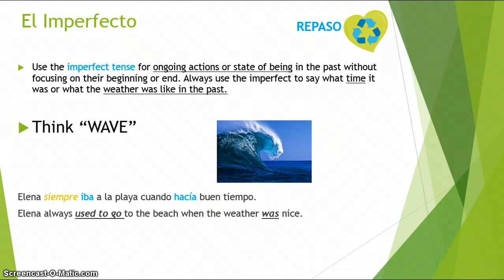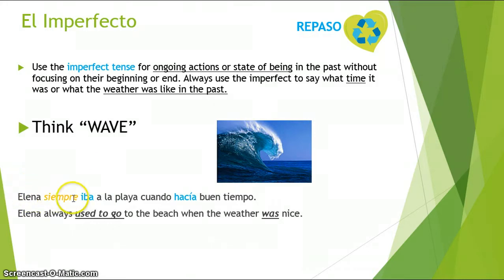For the imperfect, we will use this tense for ongoing actions or states of being in the past without focusing on their beginning or end. We will also always use the imperfect to say what time it was or what the weather was like in the past. The action I want you to think of for this is the wave. So you can take your hand and kind of make a wave motion. This is because it's more than once. It's that ongoing.